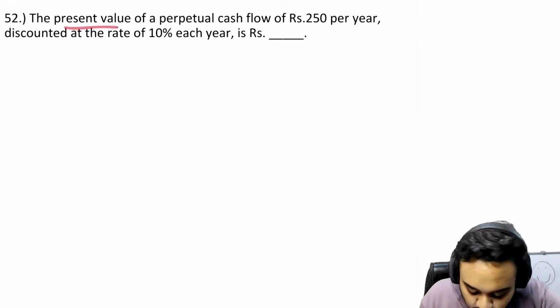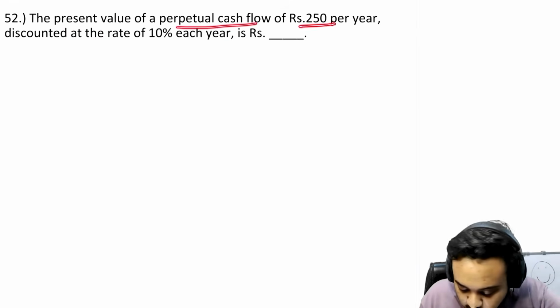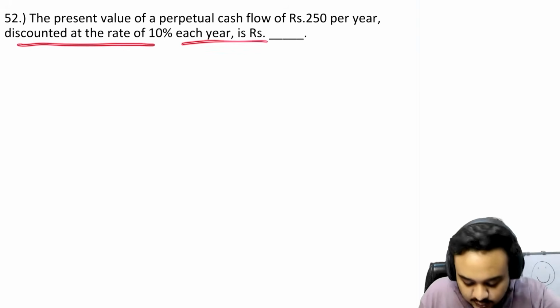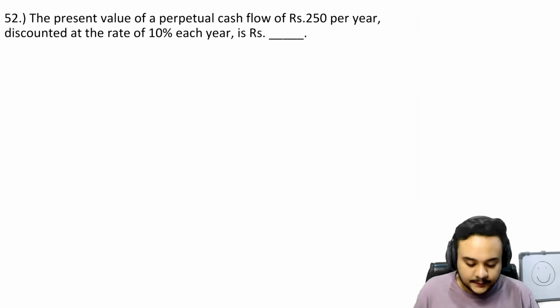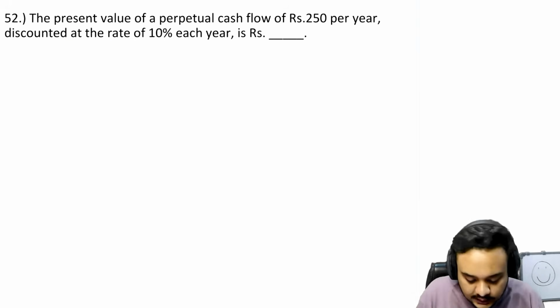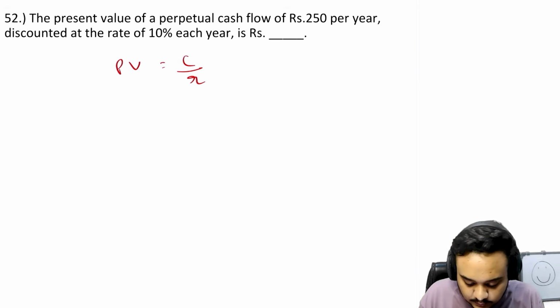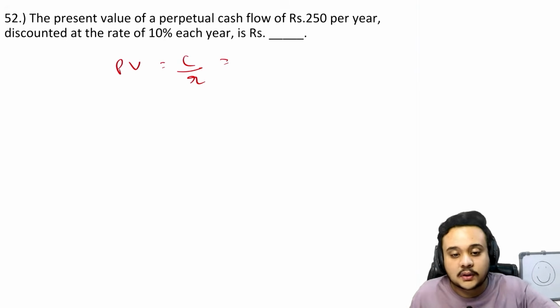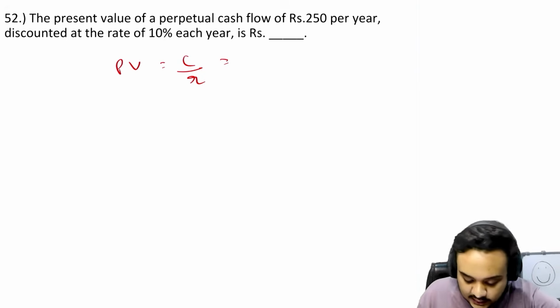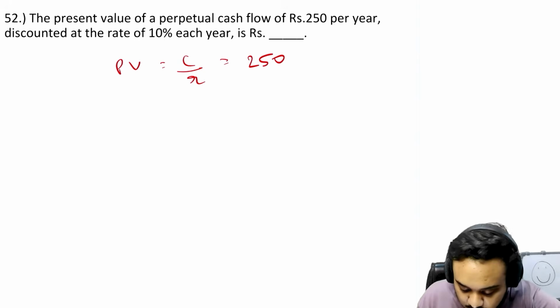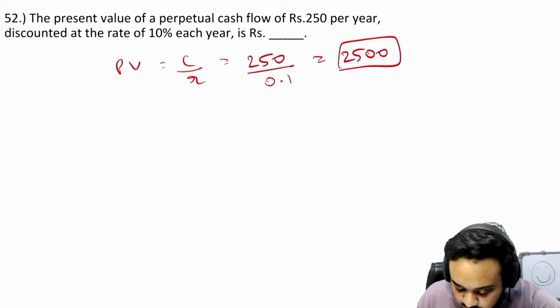The present value of a perpetual cash flow of 250 per year discounted at a rate of 10% each year is a direct formula. The present value is C upon R, where C is the cash flow and R is the discounting rate. So you will just write 250 upon 0.1 and you will get 2500 as your answer.